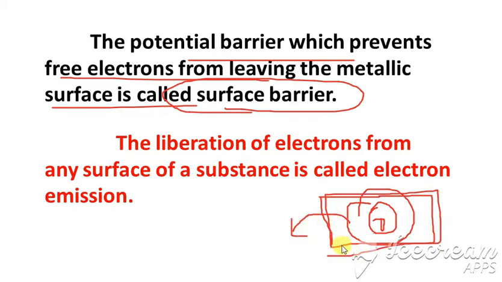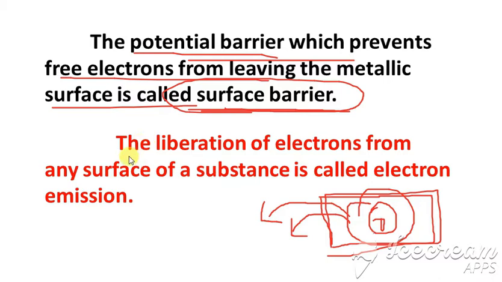That potential barrier is called the surface barrier. It protects the metallic surface, preventing the free electrons from leaving the metal surface.